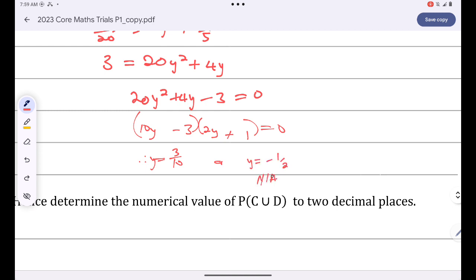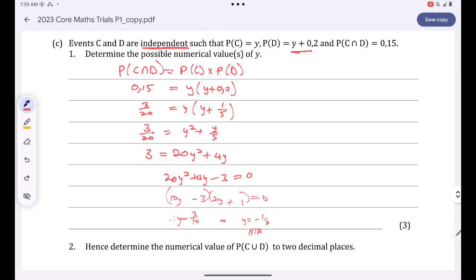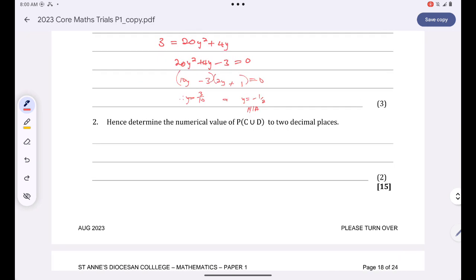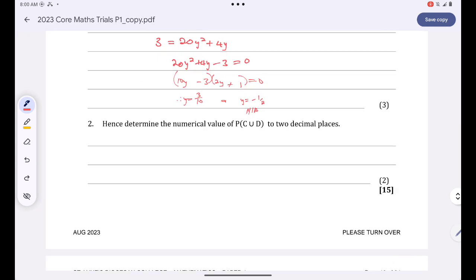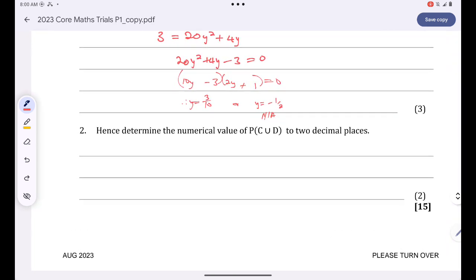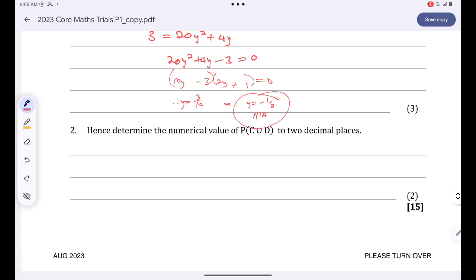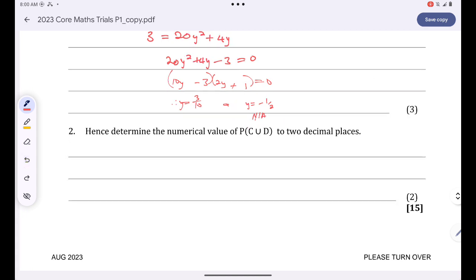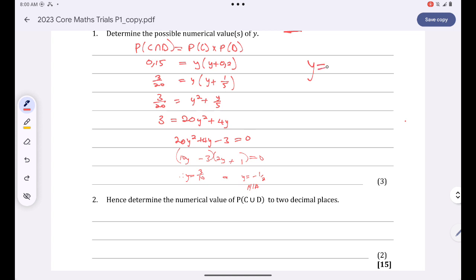which is not applicable, guys. Why? Because the probability of an event must always be between 0 and 1. Probability cannot be less than 0 or greater than 1. So this answer over here is not applicable. So y is just equal to 3 over 10, which is just 0.3.